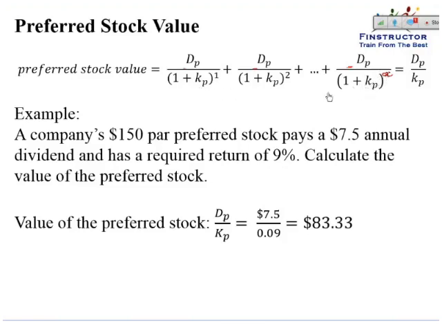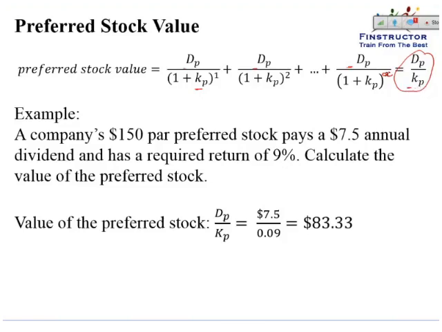So we can discount it back at the cost of preferred stock to derive the value of the preferred stock. We'll prove very soon that these dividends don't grow, and this value will come out to be equal to the preferred dividend upon the cost of the preferred equity.